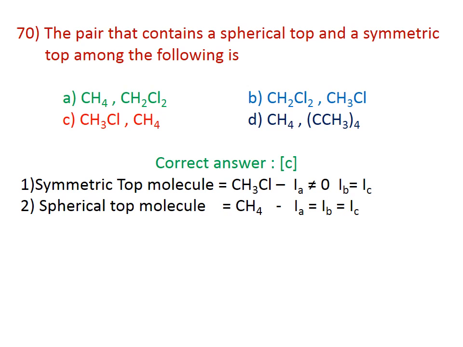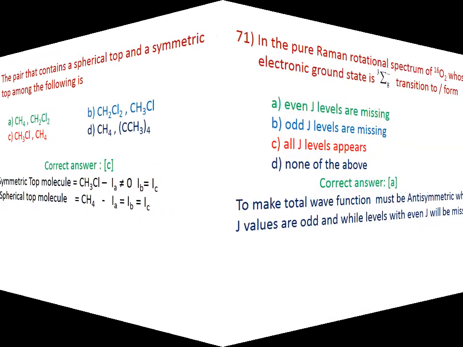For that, Ia is equal to 0, moment of inertia is equal to 0 on the x-axis, and Ib will be equal to Ic, Iy is equal to Iz. For spherical top molecule methane, all the moments of inertia are equal, Ia equal to Ib equal to Ic. Therefore, the correct answer for the question is C, CH3Cl and CH4.